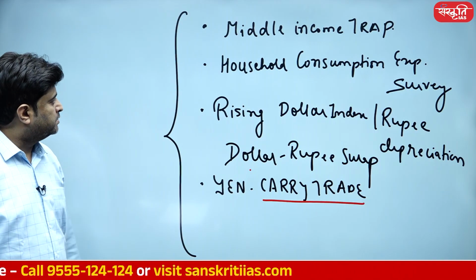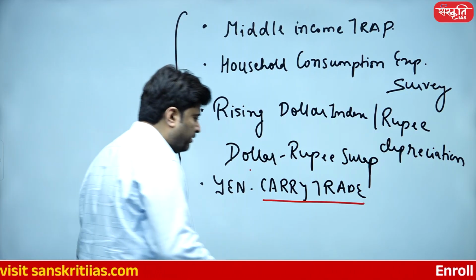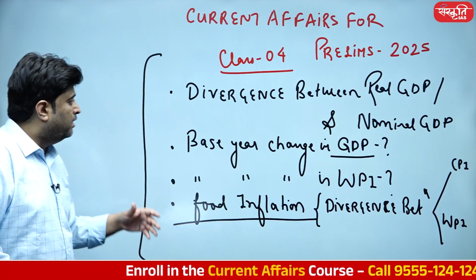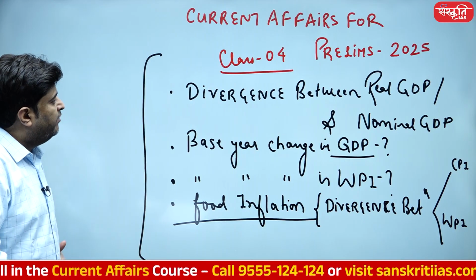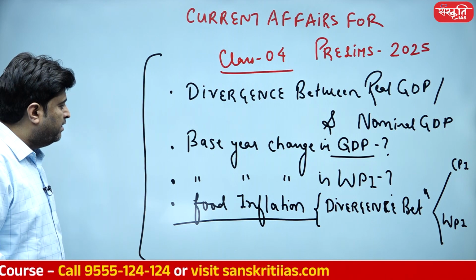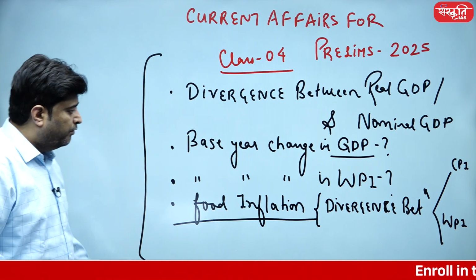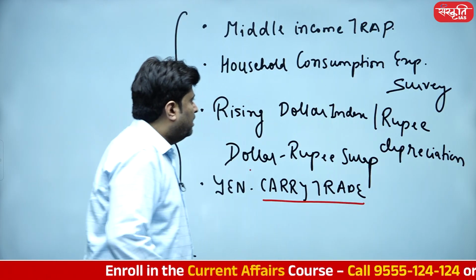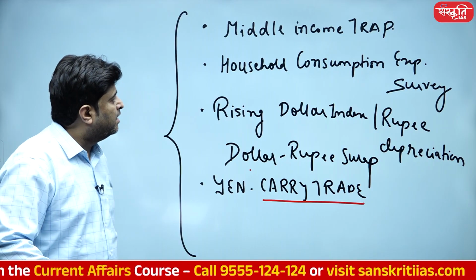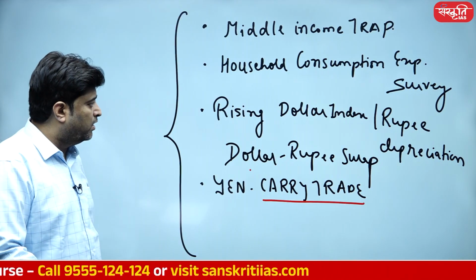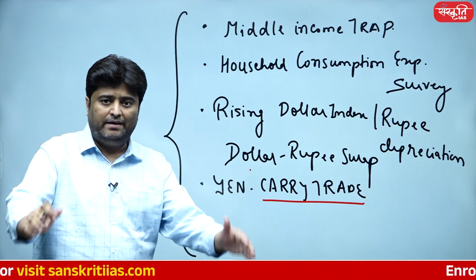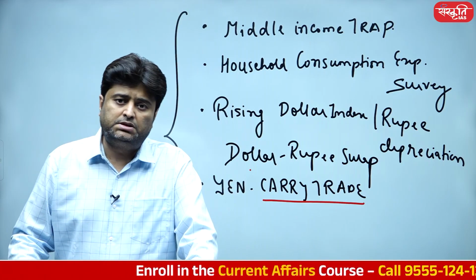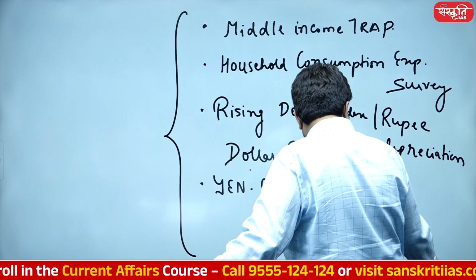So these are all the issues, students, that I'm supposed to discuss in today's session. I think I'll be able to cover the maximum. Let me just give you a recall. The topics are there in front of you: divergence between real GDP and nominal GDP, base year change in GDP, base year change in WPI, food inflation, divergence between CPI and WPI and why we often see divergence, and are we entering into the middle income trap? Household consumption expenditure survey, rising dollar index, dollar-rupee swap, and yen carry trade. I hope you are all set to look into all these topics. So without wasting any time, let's start with topic number 1 itself.